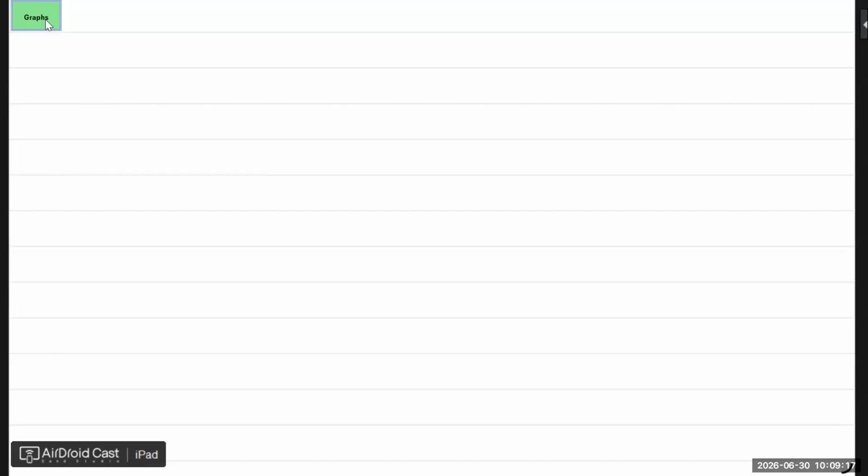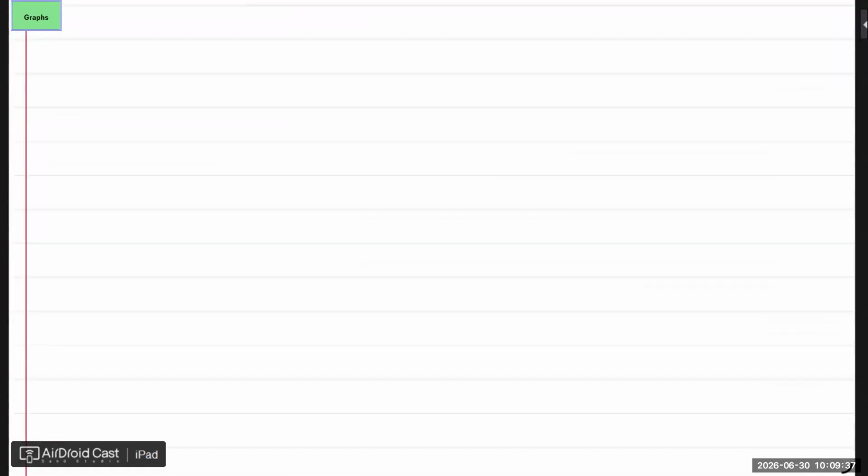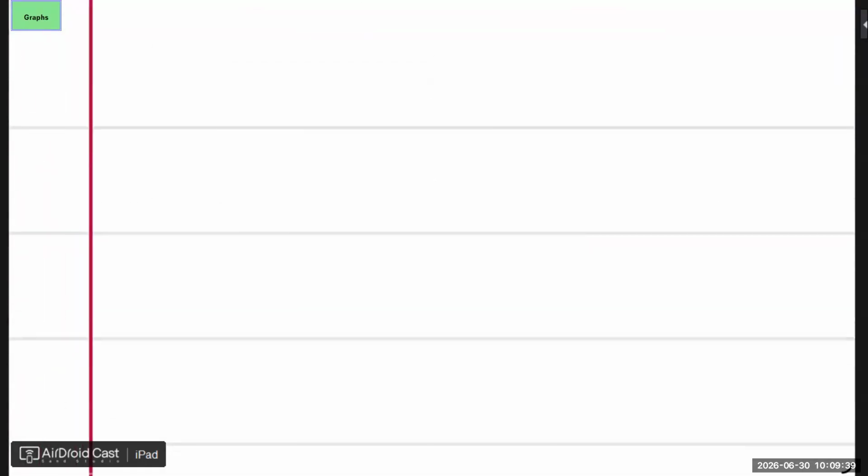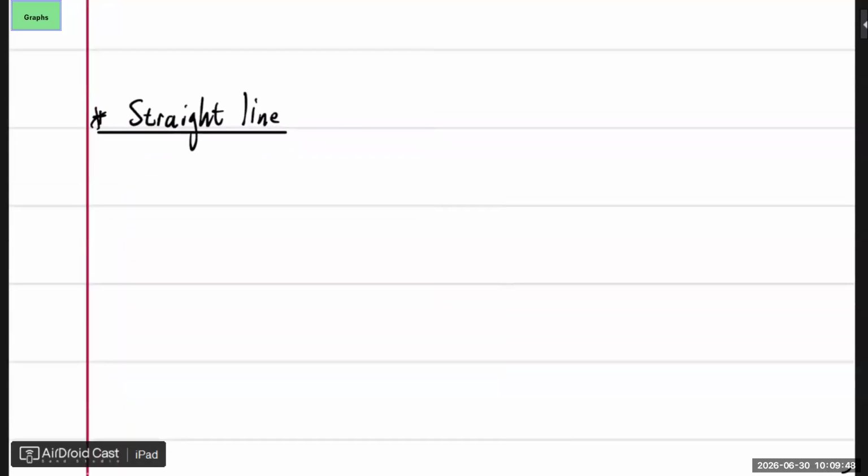Then in grade 11, you said, all right, now we're going to move left and right. And then we had a look at what the implications are when we go left and right. And then obviously in matric, everything is combined. All right, so let's start with the straight line first, just everything that we need to know when it comes to the straight line. And like I said, we're going to quickly go through everything that I believe you need to know, and then we're going to do a lot of questions.